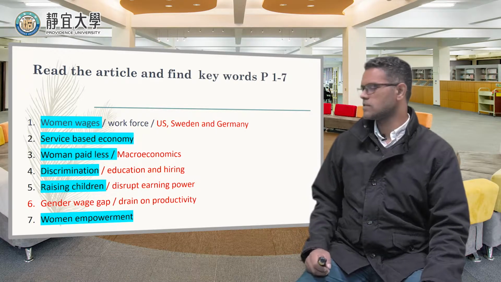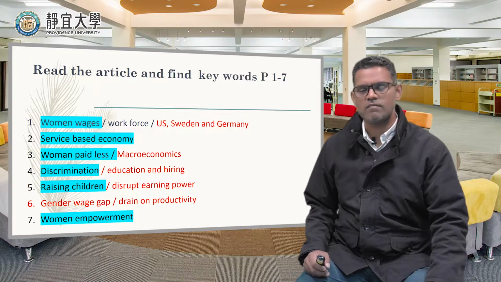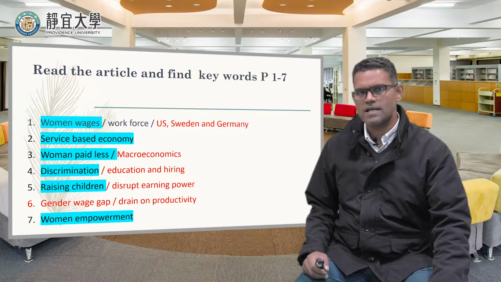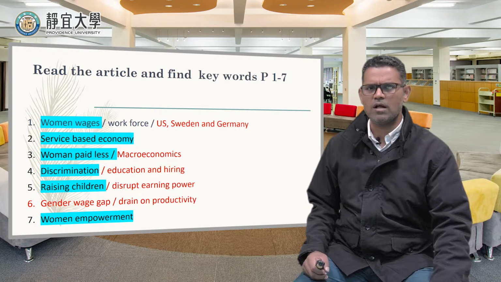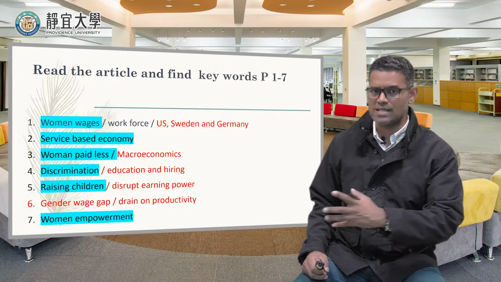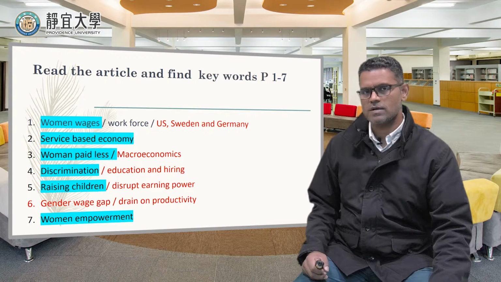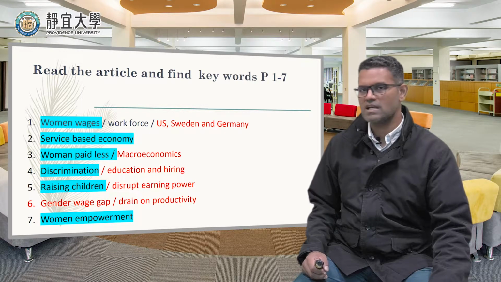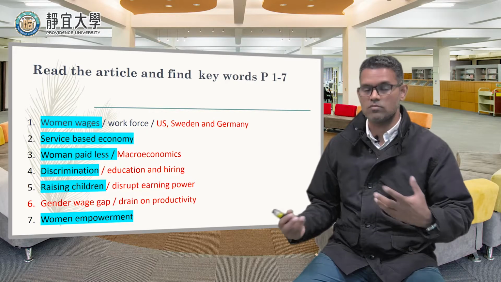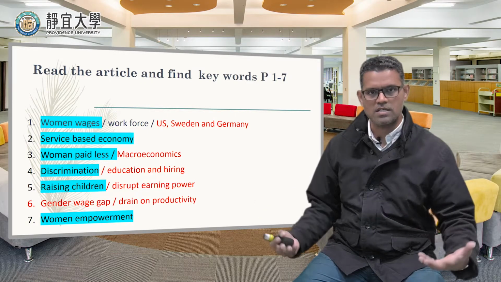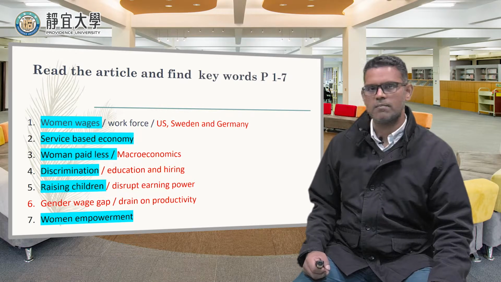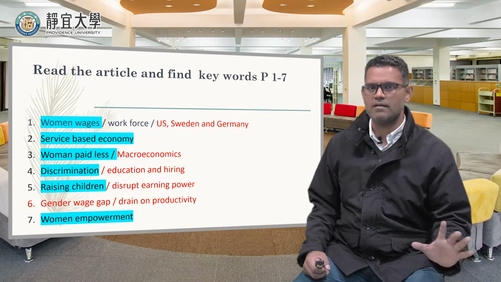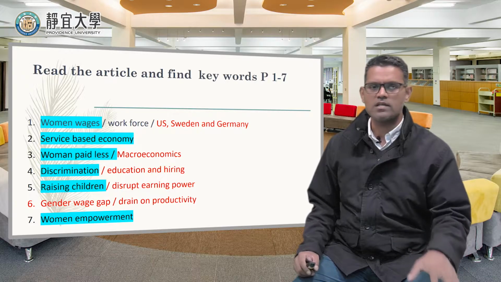And then the third paragraph talks about discrimination. Women are paid less. Yeah, the reason why they are paid less. Is it about gender politics, or what is the reason? That's what this paragraph talks about. And then the writer mentions macroeconomics. Maybe it's about the economy. Yeah. So again, you have to read more about it to get more ideas about this paragraph. But the keyword is paid less, pay. That's the keyword.